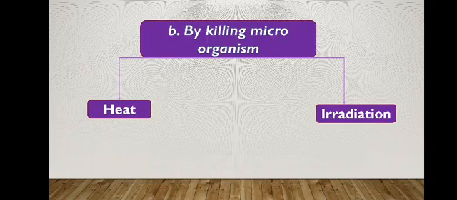In both, the temperature ranges from more than 100 degrees to minus 20 or 30 degrees, but the optimum temperature is the room temperature. Higher than room temperature as well as lower than room temperature both destroy the microorganisms. Then irradiation: ultraviolet rays are the rays used to destroy the microorganisms. That is the irradiation process.